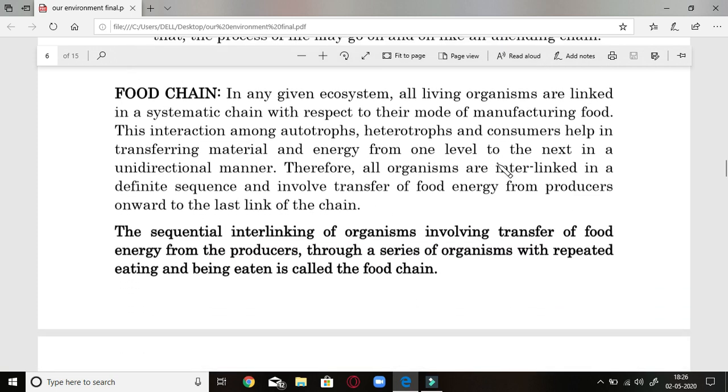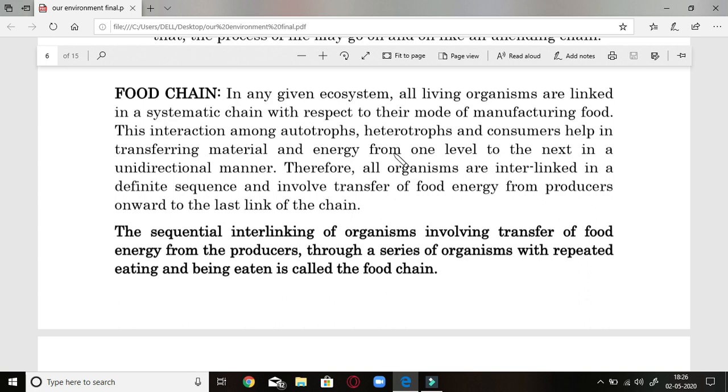Now let us see the food chain further. In any given ecosystem, all living organisms are linked in a systematic chain with respect to their mode of obtaining food. This interaction among autotrophs, heterotrophs and consumers helps in transferring material and energy from one level to the next in a unidirectional manner, as we have seen above.